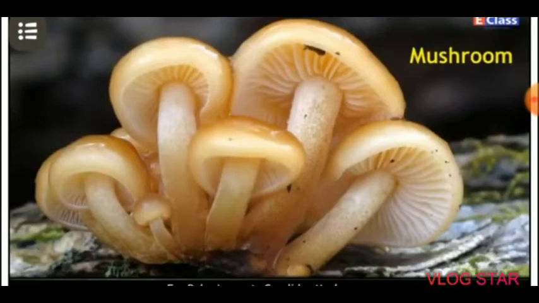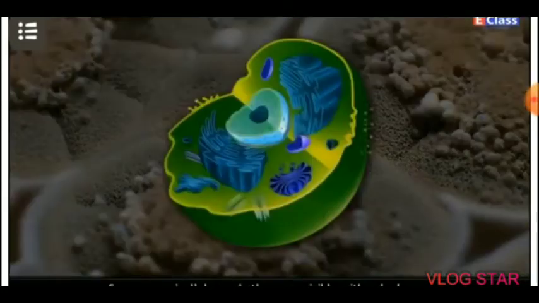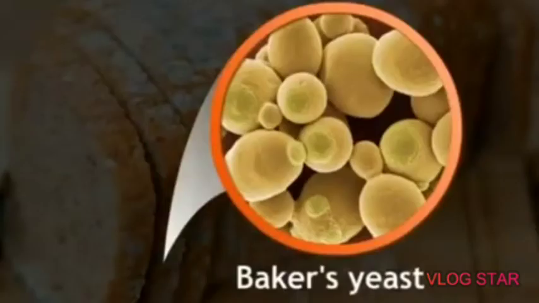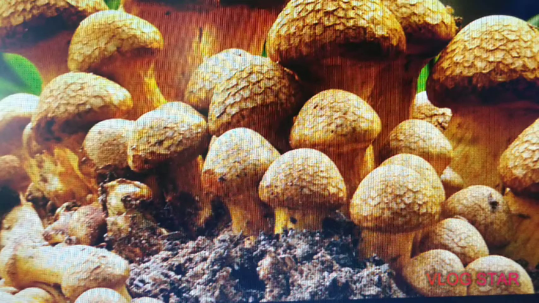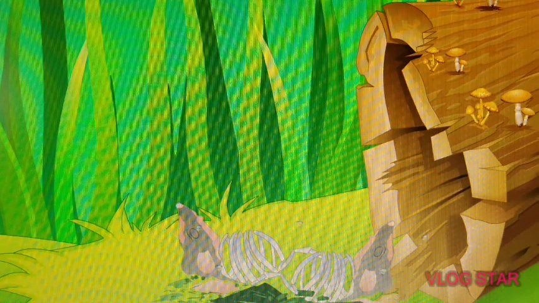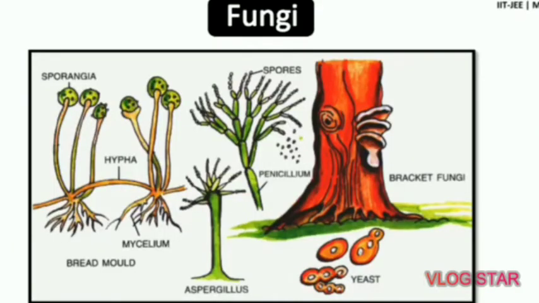These are eukaryotic organisms. Some are unicellular and others are visible with naked eyes. These are found on decaying organic matter and dead bodies of plants and animals. They reproduce sexually and asexually by cell division or by budding.